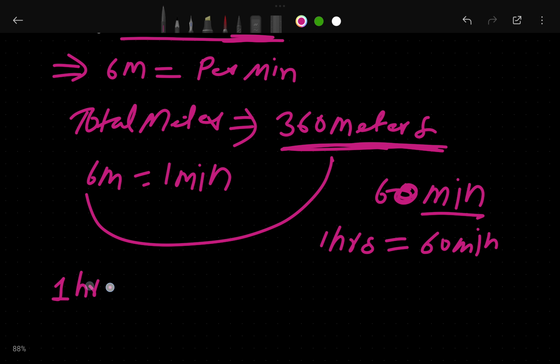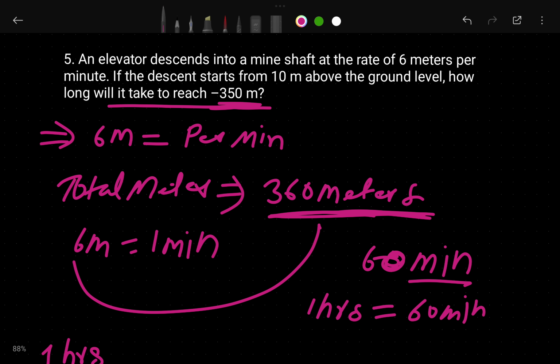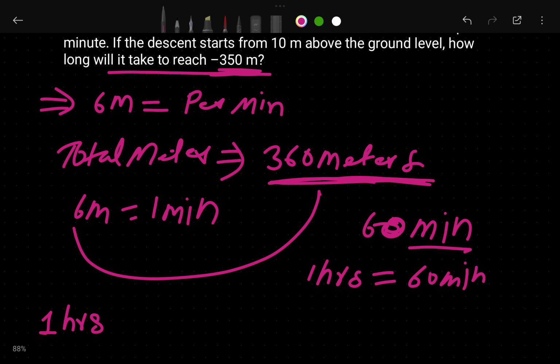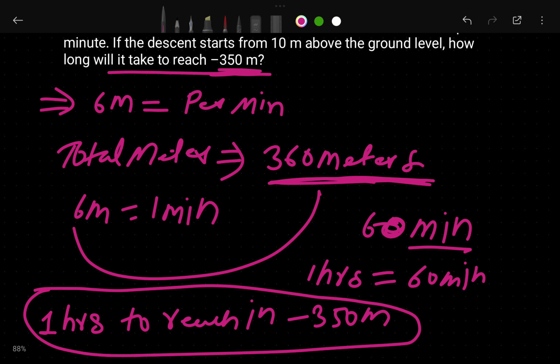So how long will it take to reach 350 meters? They will take 1 hour to reach minus 350 meters. Okay, this is our answer. Why? Because it is starting from 10 meters above the ground.